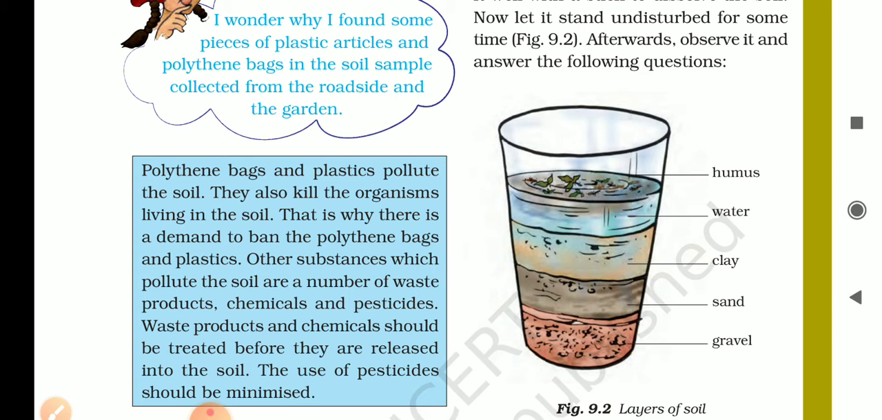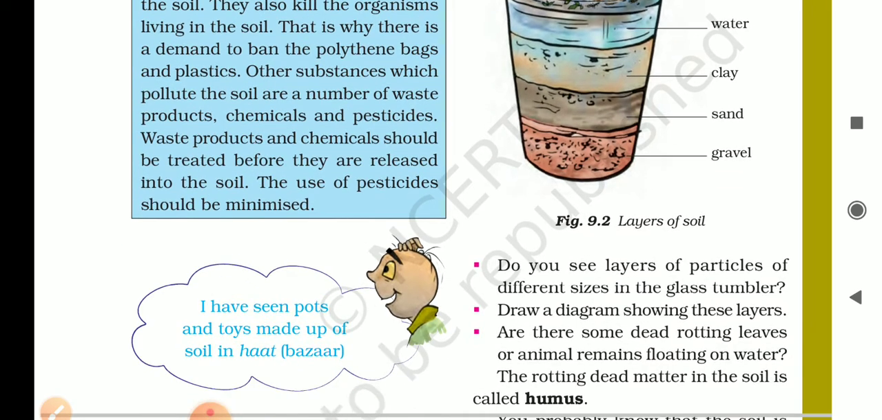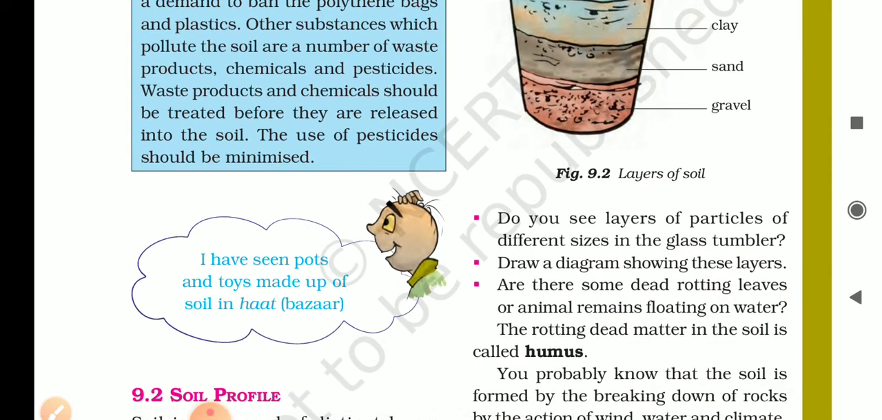There are 5 layers. Topmost layer is humus, second layer is water, third layer is clay, fourth layer is sand from the top, and the last, or you can say bottom layer, is gravel. Do you see layers of particles of different size in the glass tumbler? Draw a diagram showing these layers.